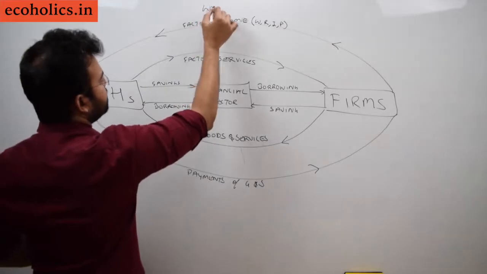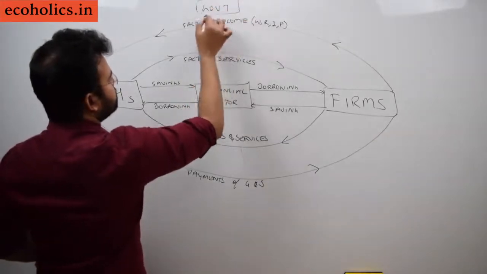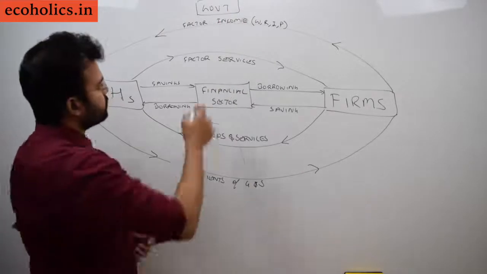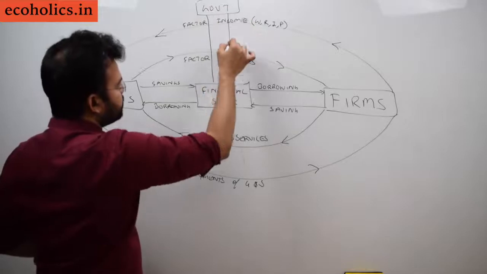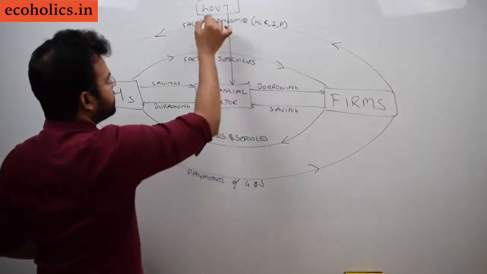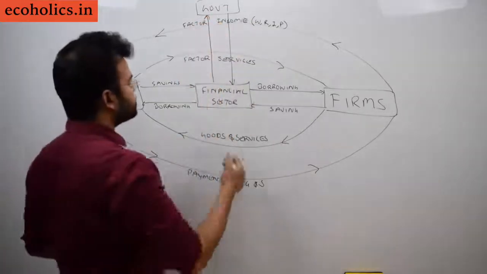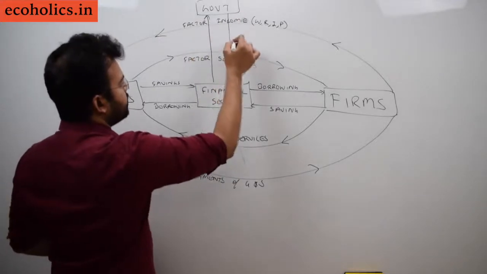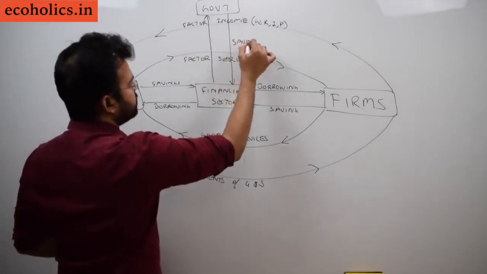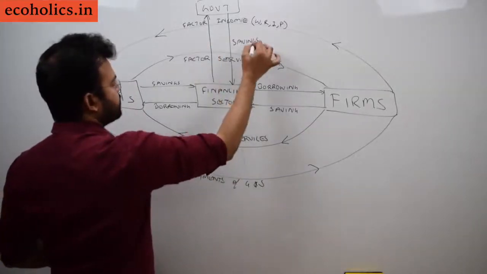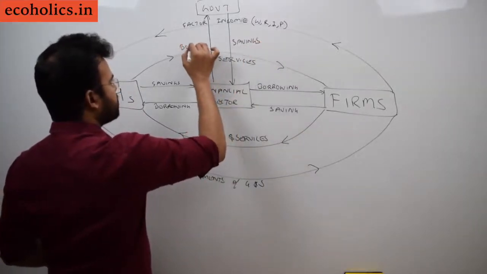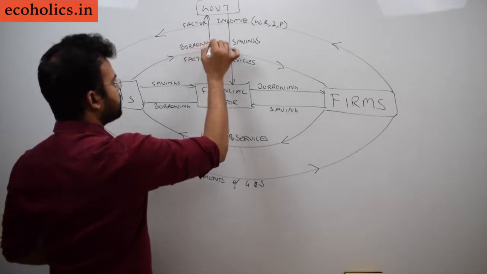Suppose we include the government sector. Now this government sector plays an important role. If we first include that, what's the relationship between government and the financial sector? It is the same: government also saves a certain amount of money in the bank, so savings, and here government is also borrowing money.